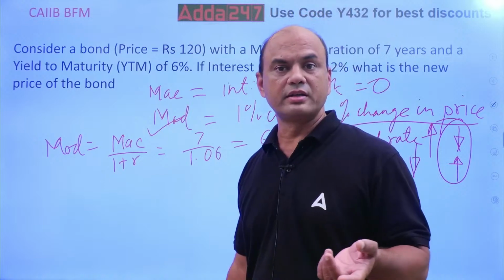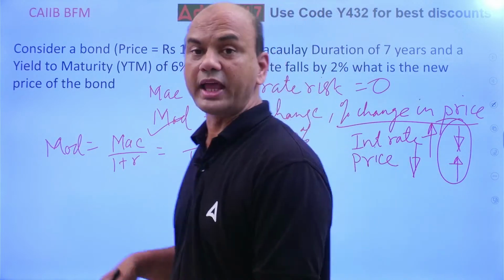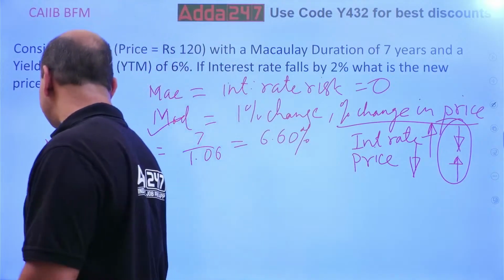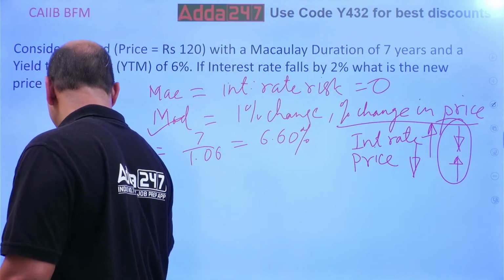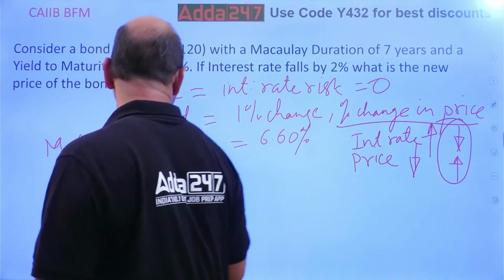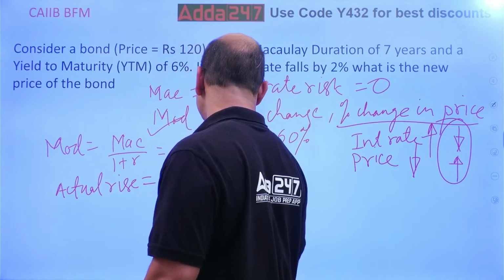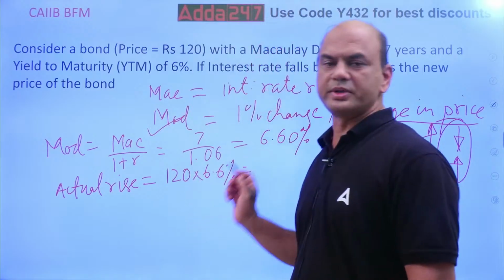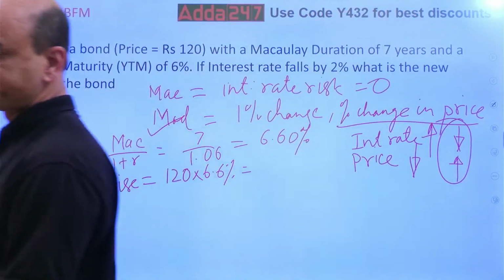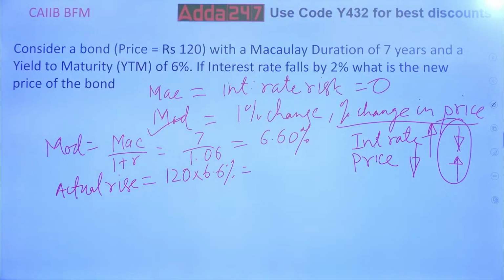By what percent? 6.60%. So what is the actual rise? Actual rise equals 120 into 6.6%. Now solve this. 120 into 6.6%. Solve it, everyone. It is 7.92.